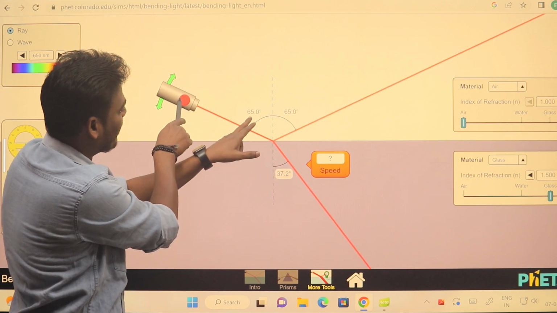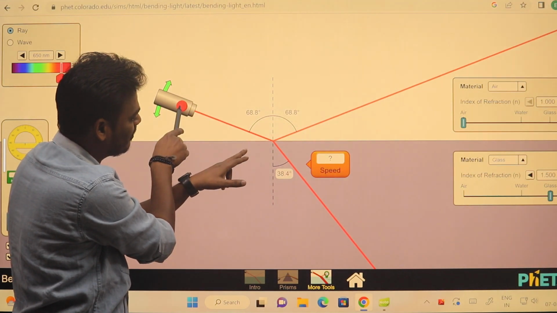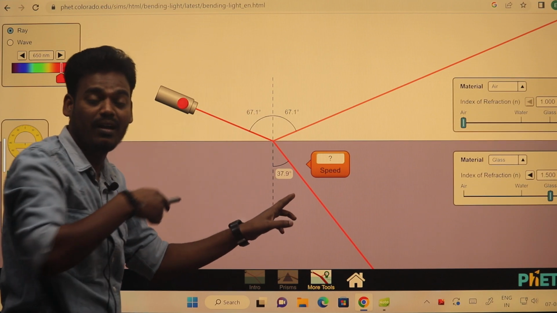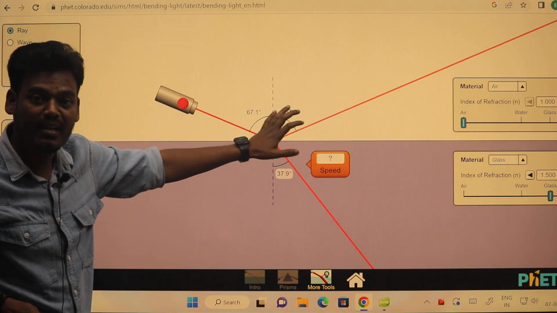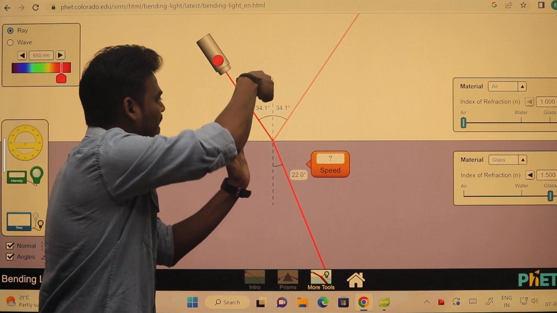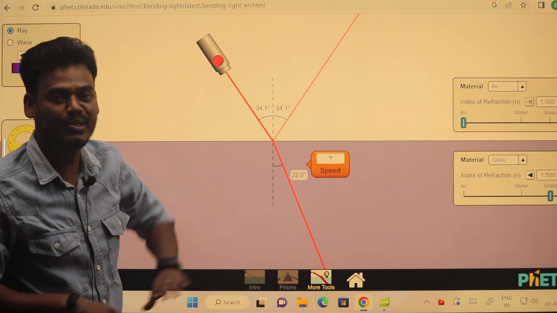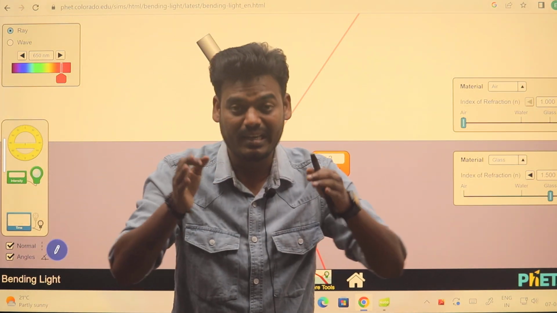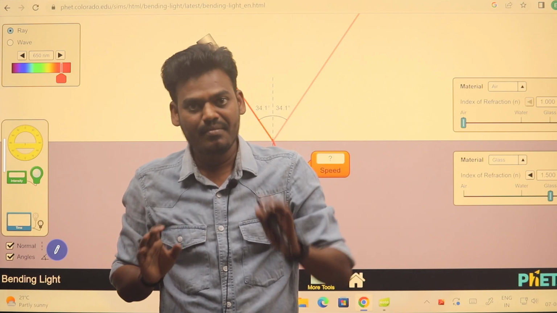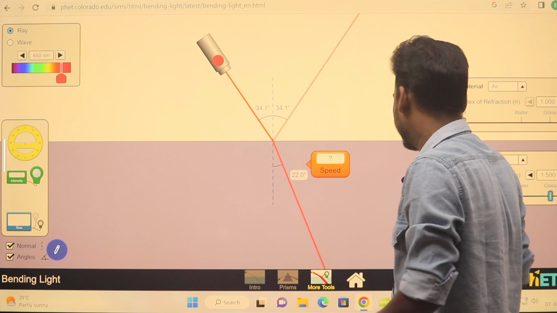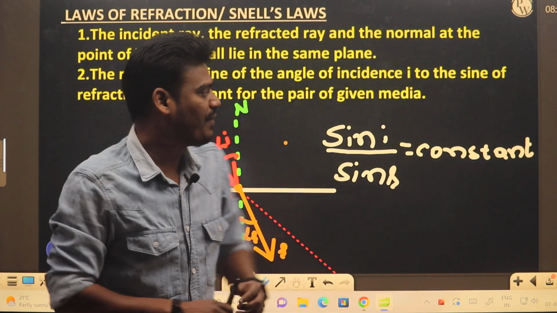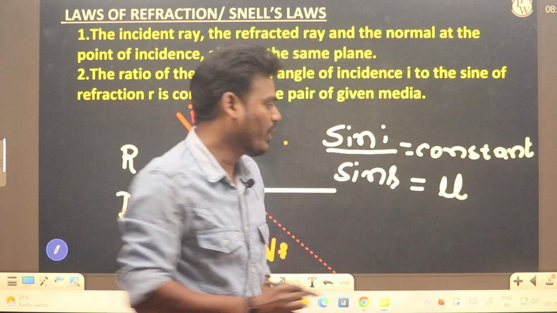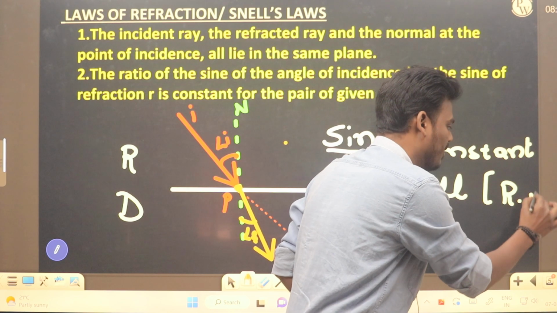Any angle. See, as the angle of incidence increases, the angle of refraction also increases. So if you take the ratio of the sine of angle of incidence and sine of angle of refraction, it gives the same value, that value we call a constant. That constant we call the refractive index of the medium. So let's try to understand what is that refractive index of the medium. This one we call the refractive index of the medium, mu. In brackets I'll write RI, refractive index.